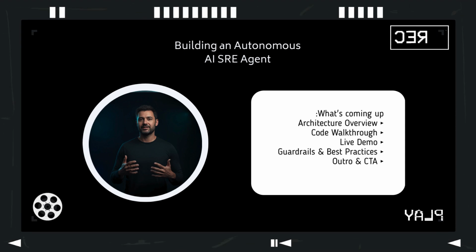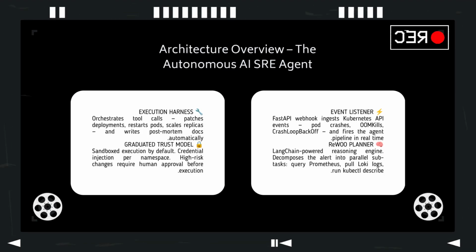But what if your infrastructure could reason about its own failures? Traditional automation is dumb. It says, if X happens, run script Y. But production environments are chaotic. An AI SRE is different. It's an autonomous agent sitting inside the incident loop. It watches the cluster state continuously, forms a diagnosis from raw evidence, and proposes a specific change.